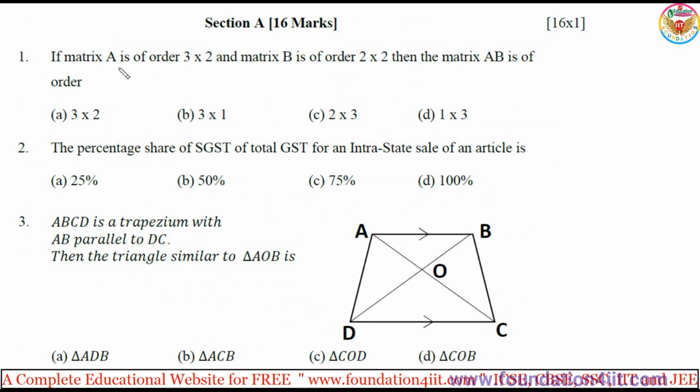If matrix A is of order 3 by 2 and matrix B is 2 by 2, then the matrix AB is in order. Matrix multiplication means the first matrix's columns must be equal to the second matrix's rows. Then matrix multiplication is possible, and the result is the remaining numbers, meaning the first matrix's rows and the second matrix's columns. So 3 by 2, option A.